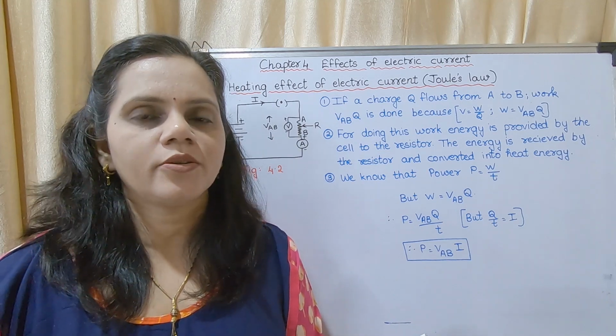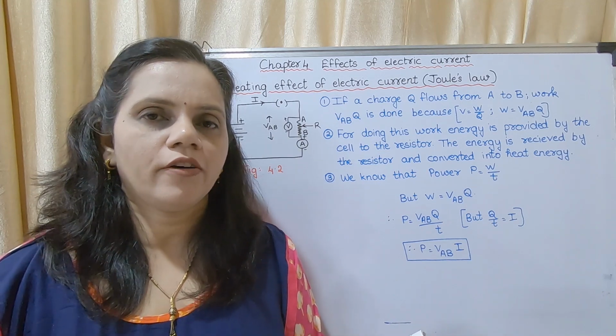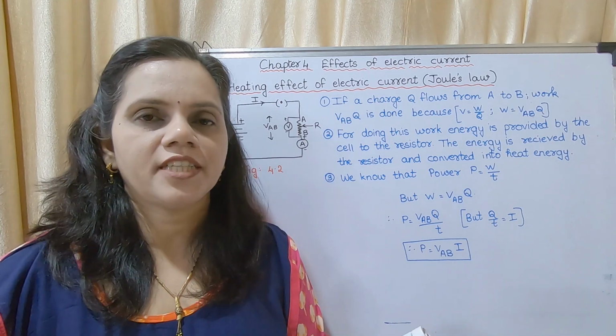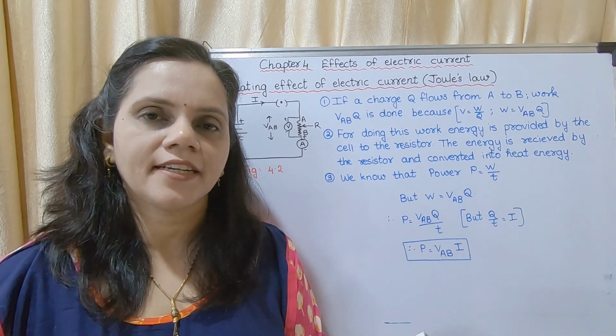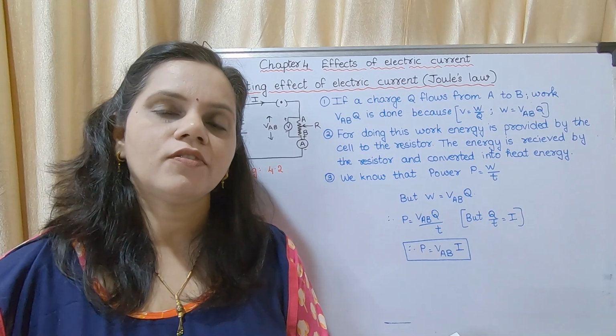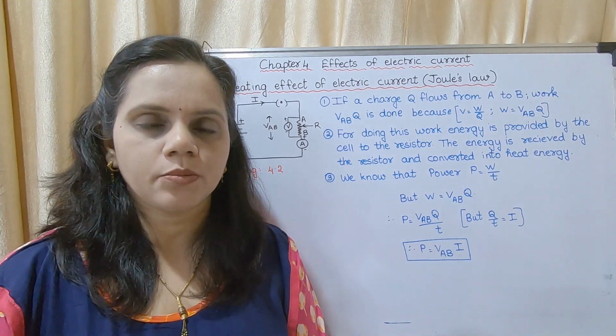So today we are going to start with chapter 4 of Science 1. The name of the chapter is Effects of Electric Current. Page number 47. You may take your textbooks.